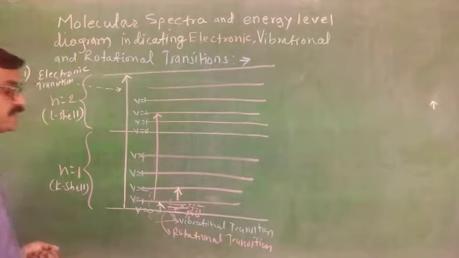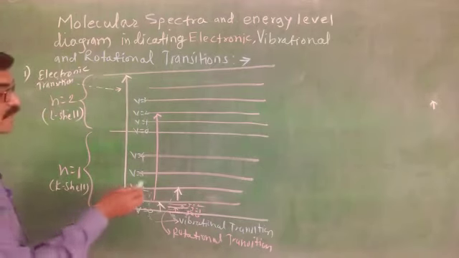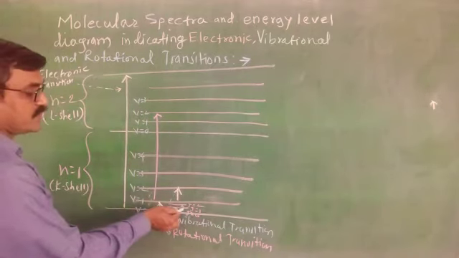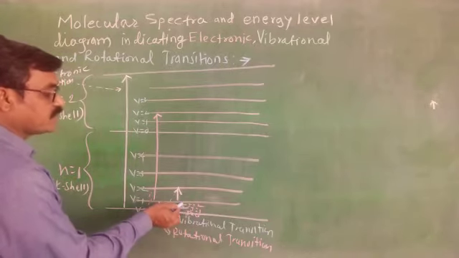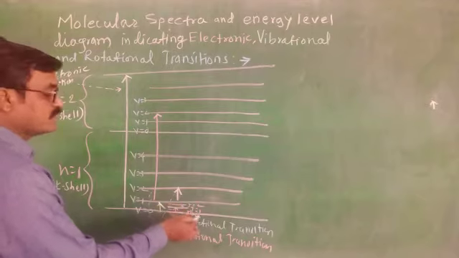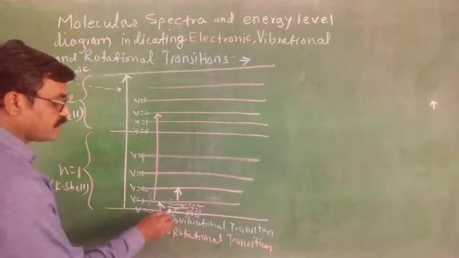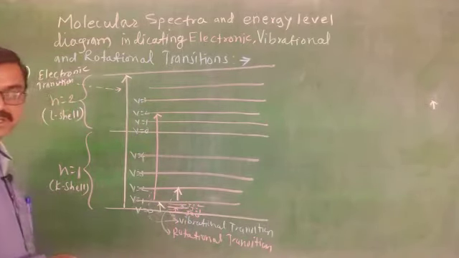This is a vibrational transition. When an electron transitions from J equals 0 to J equals 1, or from J equals 1 to J equals 2, this is a rotational transition.